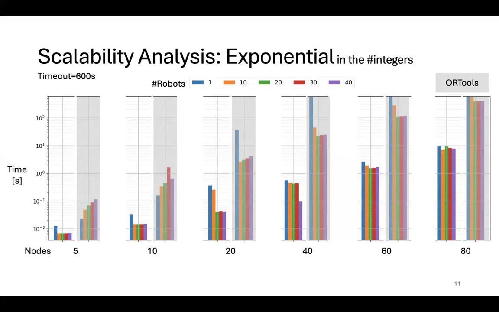We further ran the analysis with a timeout of 30 minutes, and MILP was able to solve up to 160 nodes and 40 robots within 30 minutes, whereas OR-Tools timed out in many cases.